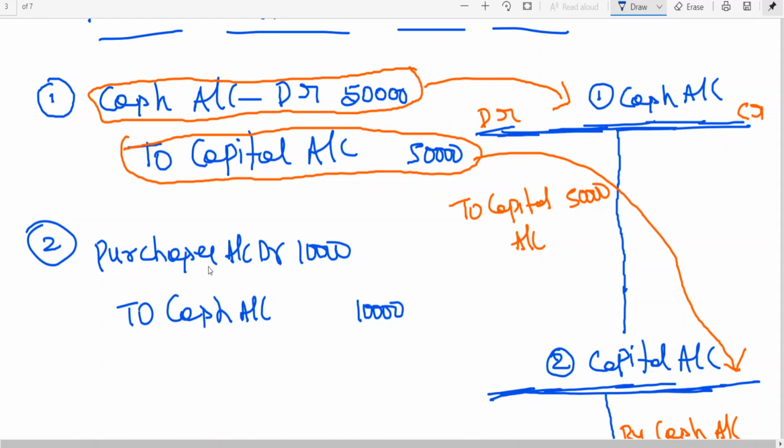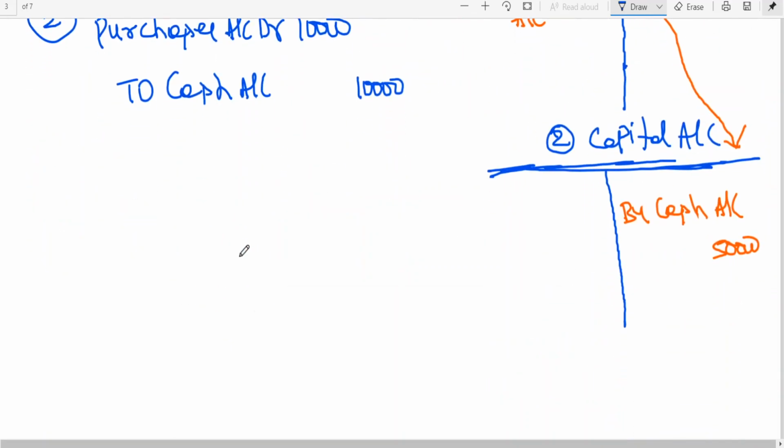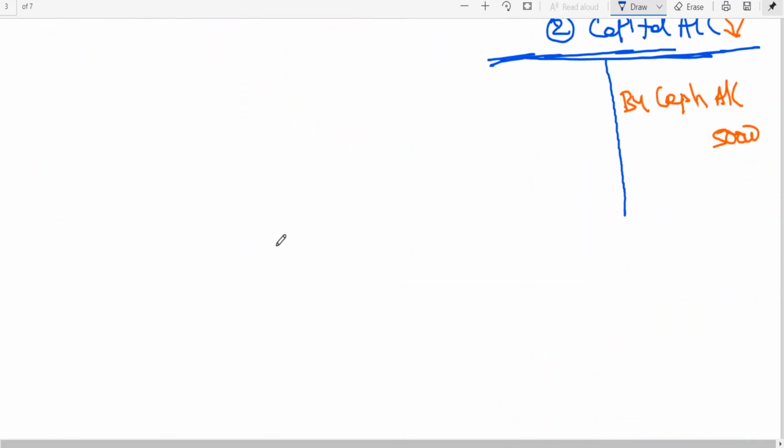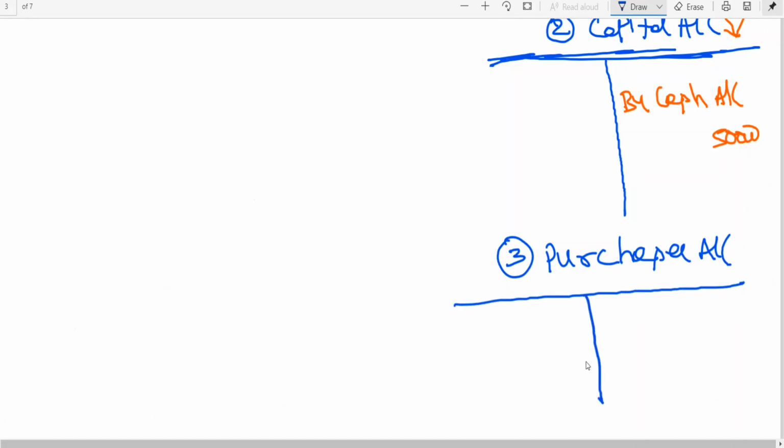But now which account we need to open? Purchases account we need to open. Third account, purchases account. Now here, remember, always left hand side debit, right hand side credit. Now come on, let us go for posting of it.